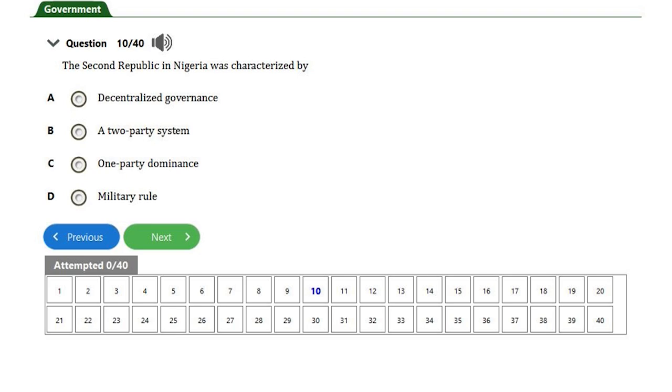Military rule is not part of the republics we have experienced in Nigeria when we count them. So if you look at it very well, option B is the right answer, which is a two-party system. The Second Republic in Nigeria was characterized by a two-party system. This period saw the emergence of two major political parties, the NPN and the UPN, which competed in elections. So option B is the right answer for question number 10.